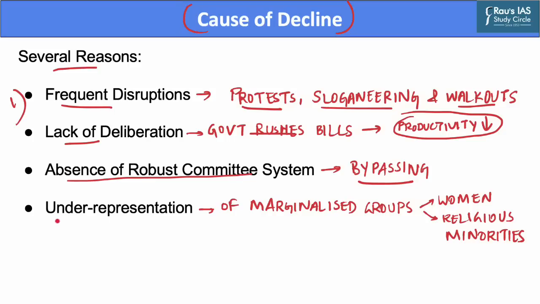scrutiny of bills. Furthermore, the fourth factor: the Indian Parliament lacks diversity, which leads to significant underrepresentation of marginalized groups such as women and religious minorities. This has resulted in the exclusion of diverse voices and perspectives, leading to the passing of legislation that does not reflect the needs and aspirations of all sections of society. Thus, addressing these issues is crucial to ensure effective governance and the strength of the democratic process in India.